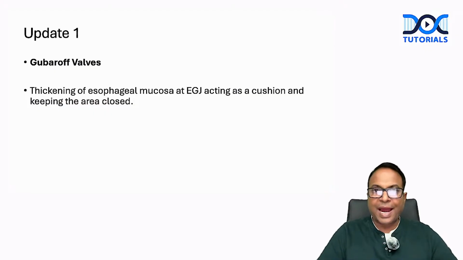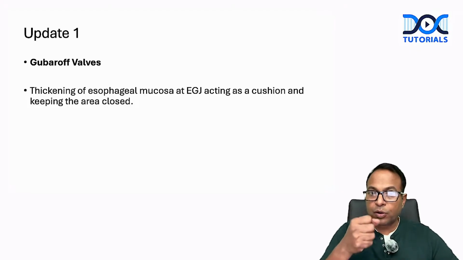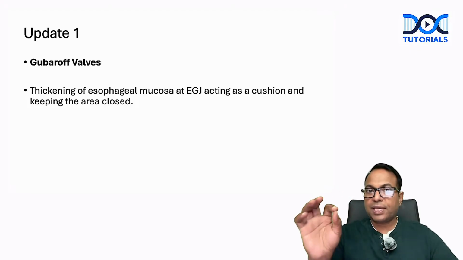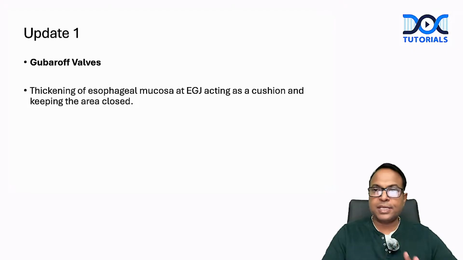A new name added in 22nd edition: Gubarov valves. What is Gubarov valve? It is a thickening of the esophageal mucosa at the esophagogastric junction, acting as a cushion and keeping the area closed. This is called Gubarov valves. Please remember that. So Gubarov valve is the thickened mucosa at the esophagogastric junction.